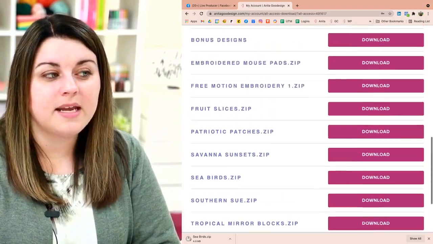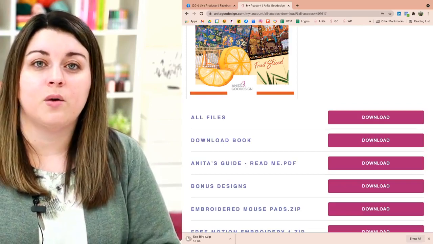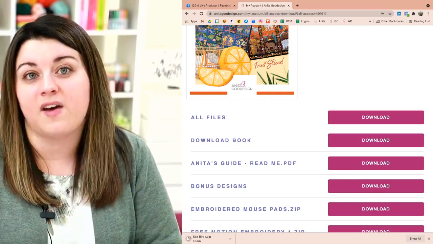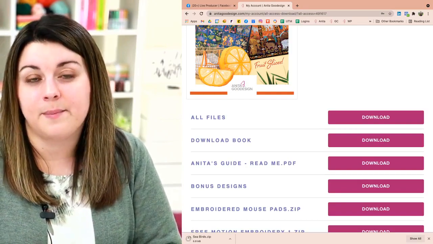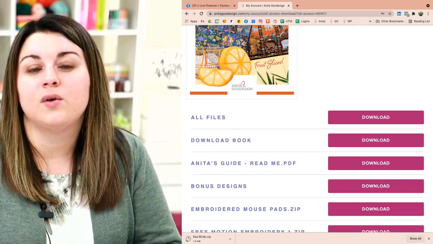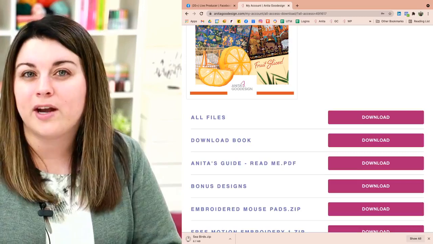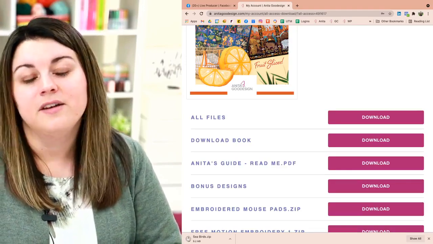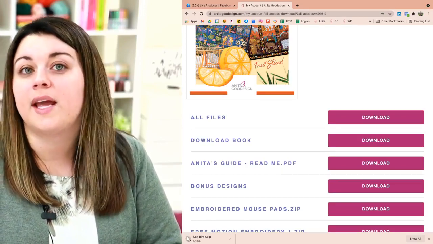So everybody now for the month of June, no matter if you're a digital member or you still get the physical book at your dealership or to your home, you are going to have access to these files. Of course, our digital members, this is the only way you'll be able to access them. But everybody else is still going to get this digital format as well. So maybe if you can't go pick up your book right on June the 1st from your dealer, you already are going to have access to those files. So the first of every single month, you can expect to see these dropped into your account.